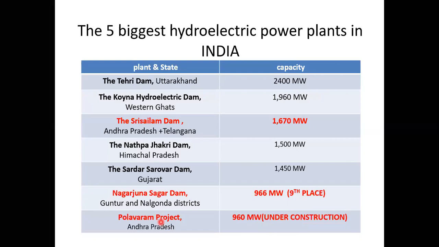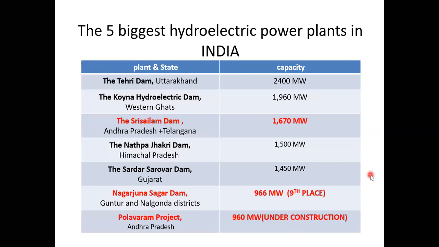Water is used mainly for irrigation, and the byproduct is power. Most people will think that we are constructing a dam on the reservoir only for power generation. No, the first main purpose is irrigation, and the byproduct of that reservoir is power generation. So the Polavaram project has huge advantages. That's why from this project we can get 960 megawatts, but it is still under construction.